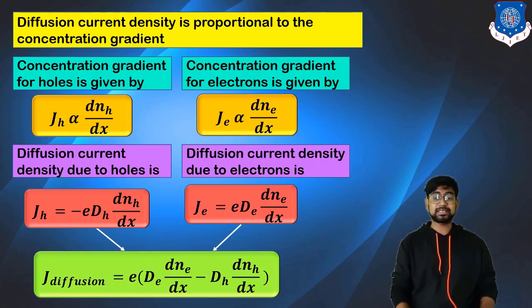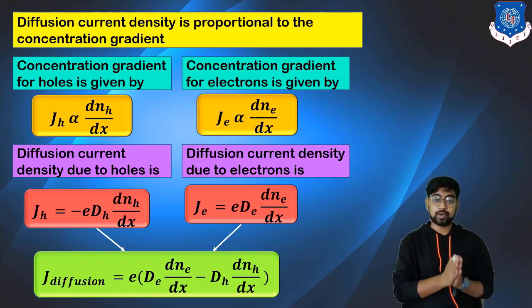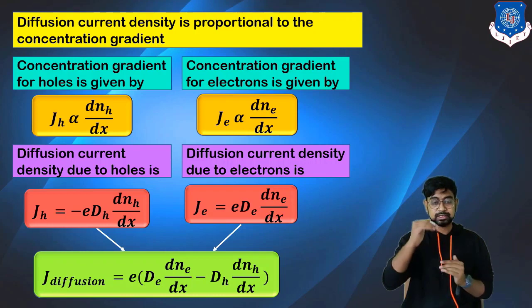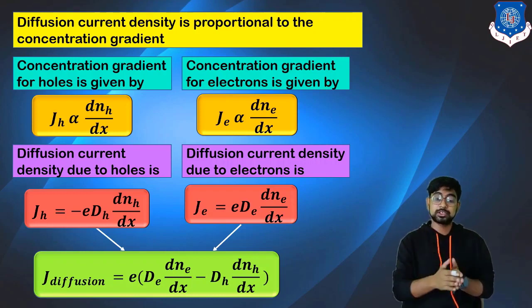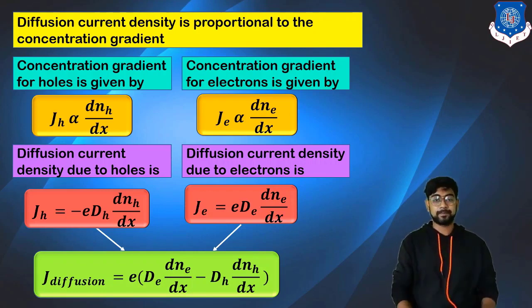So these are the basics of how carriers will transport, either with drift or diffusion. If you want the chronology, first would obviously be the diffusion process. Then when you apply the electric field, the drift effect would be there.